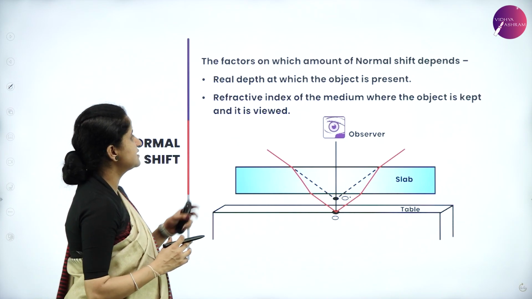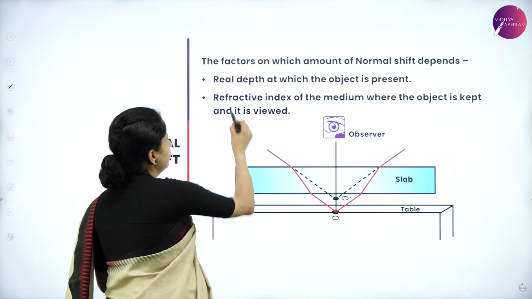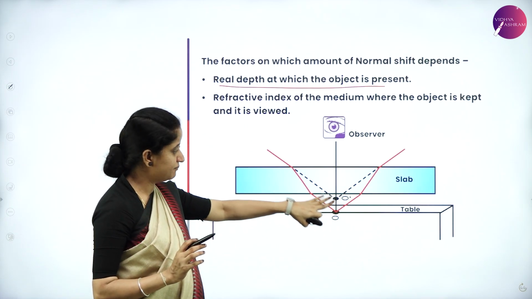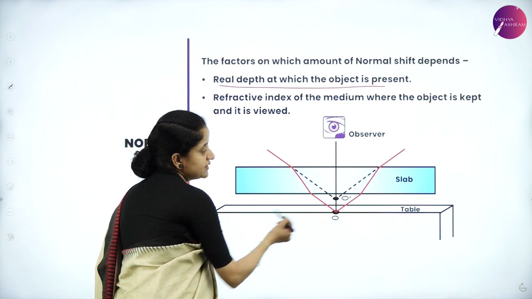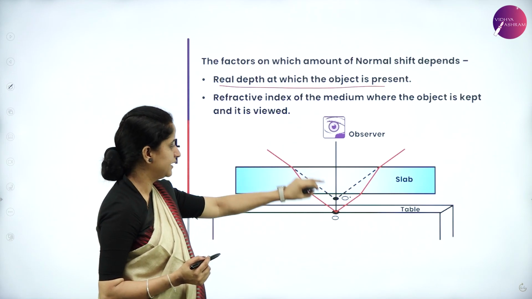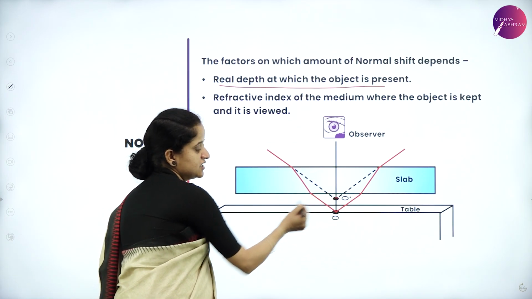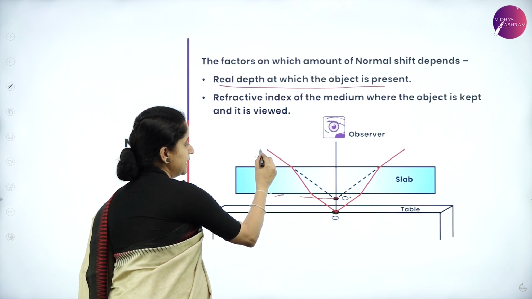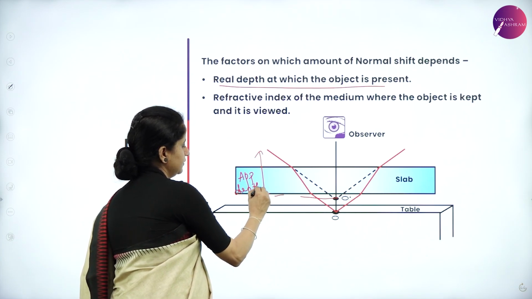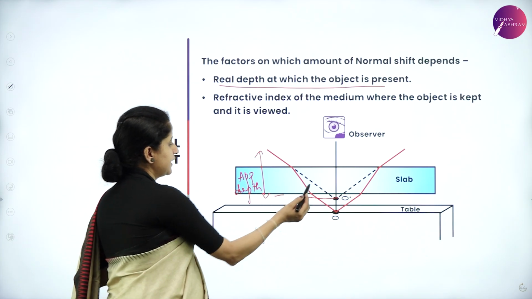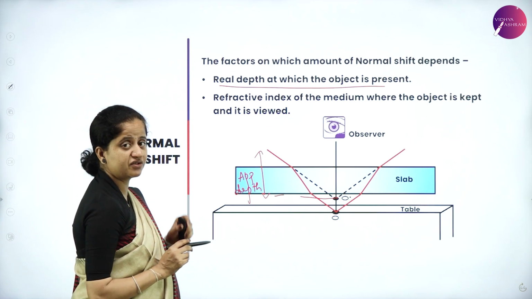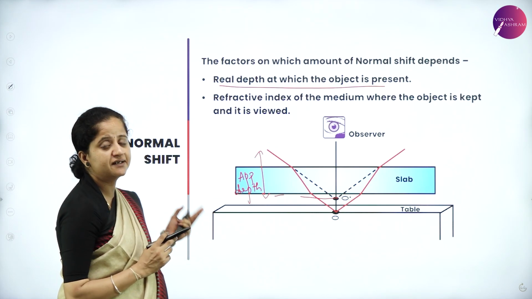What are the factors on which this normal shift depends? So it depends on the real depth at which the object is present. The real depth, say for example, in this example, I have placed a coin on the table and there is a glass slab here. When the observer observes this from another medium, it appears to be shifted to this position. So this is called apparent depth. So it depends on the real depth of the object, and it also depends on the refractive index of the medium where the object is kept and where it is viewed.